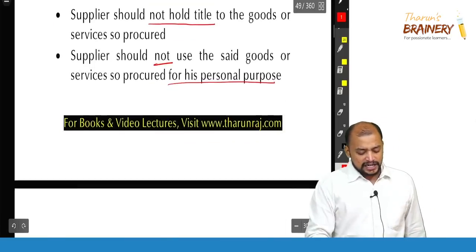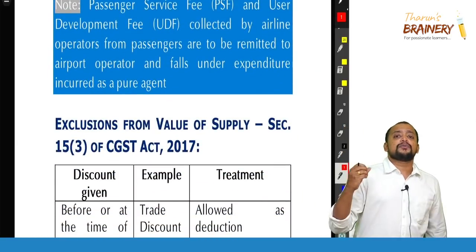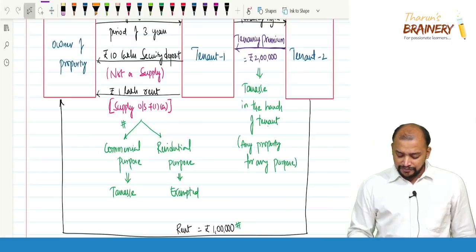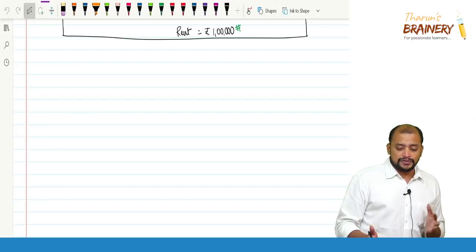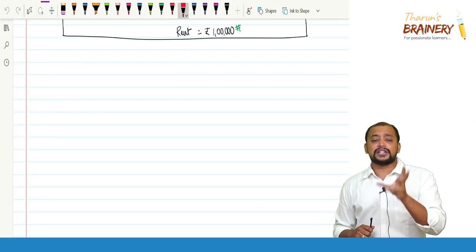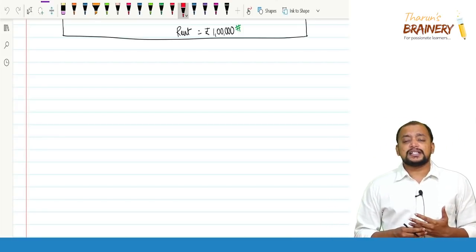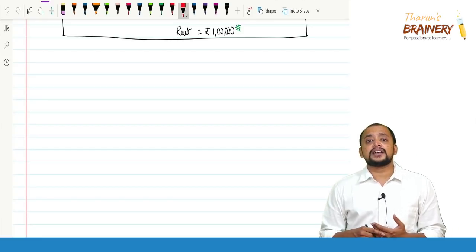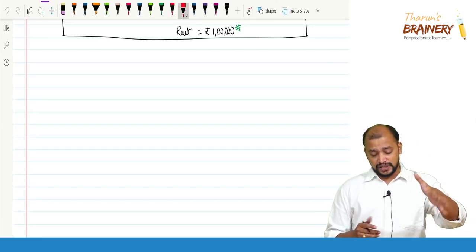Now, generally related to subsidies, we will be getting confused with respect to valuation. So don't get confused with respect to the valuation. The valuation will be very, very simple. What we need to understand is that if the question is given, whether the price is after considering subsidy or before considering subsidy is something which we generally get confused about in the exam.